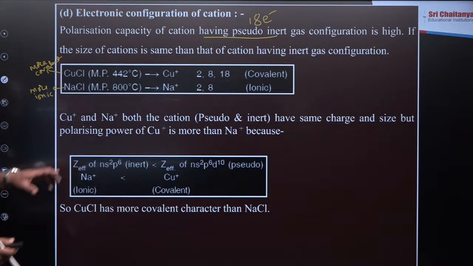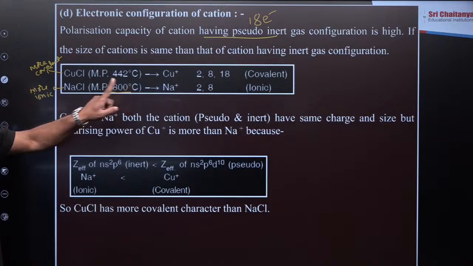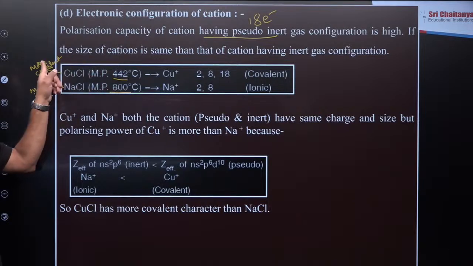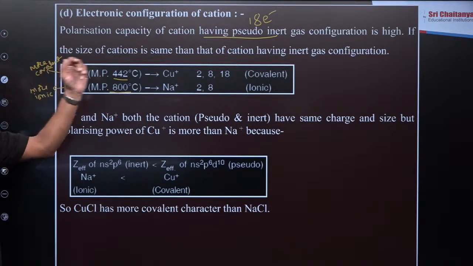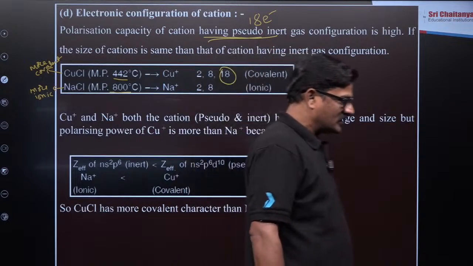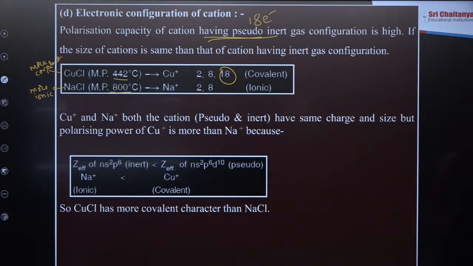Don't memorize this value, but you can see the melting point of the more ionic one is around 1800, while the more covalent one has a lower melting point, because copper has more covalent nature due to its pseudo inert gas configuration.